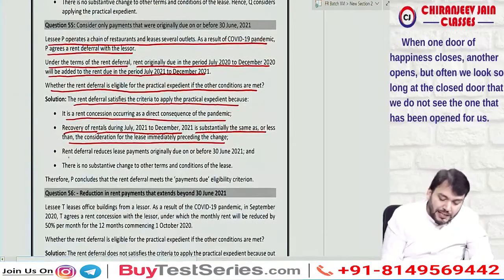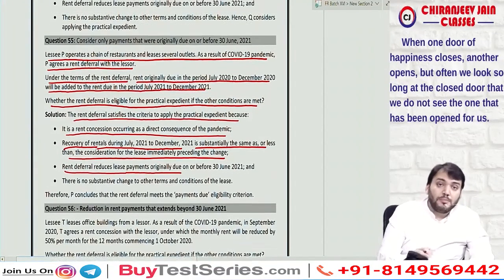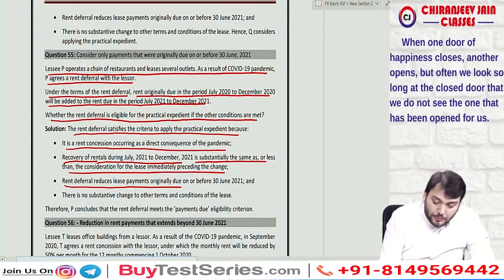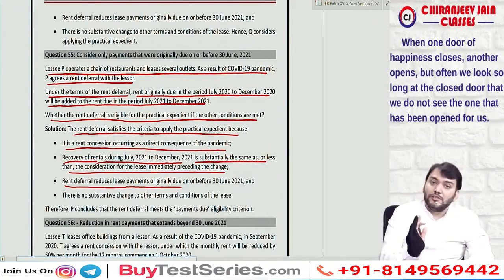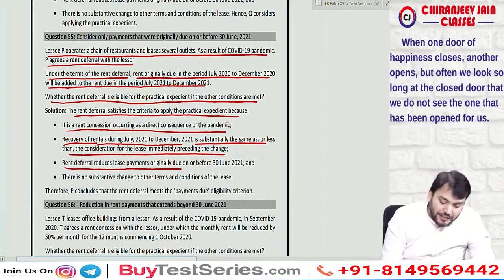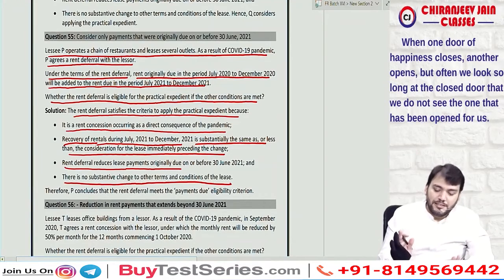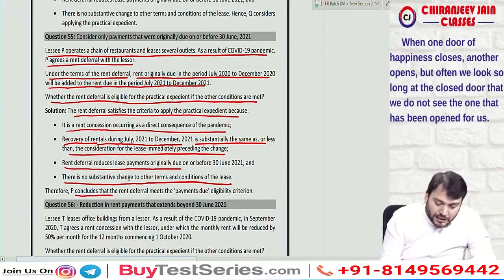Yes sir. The rent deferral reduces the lease payment originally due on or before 30th June 2021, meaning the rent concession was up to December 2020. So this condition is also satisfied, and there is no substantive change in the other terms and conditions. Therefore, the practical expedient is available, and P concludes that the rent deferral meets the payment due eligibility criteria.